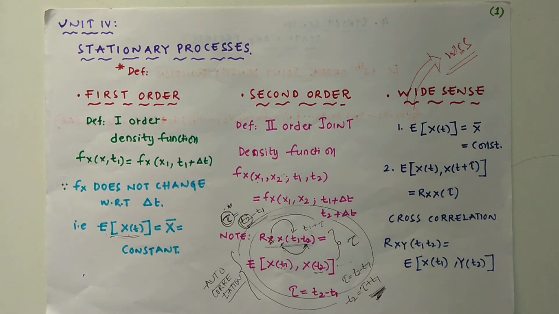If a random process x of t is a second order random process, then it is called wide sense stationary or weak sense stationary. However, the converse is not true.